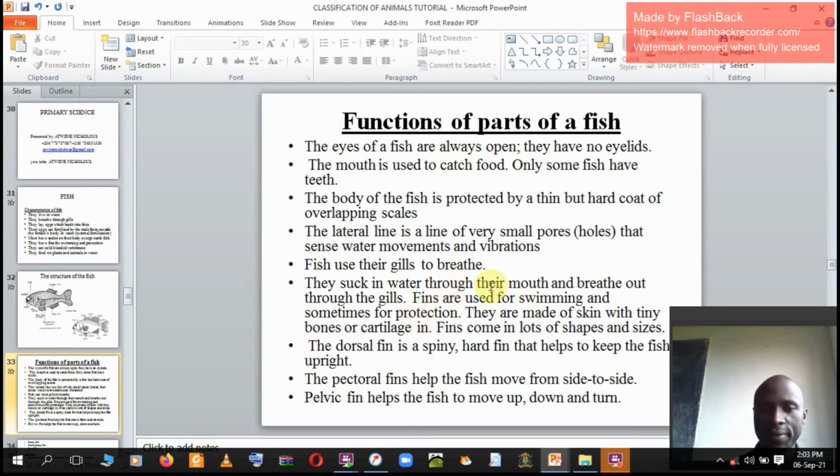Then fins are used for swimming and sometimes for protection. That's the role of fins. They are made of skin and tiny bones of cartilage. Fins come in lots of shapes and sizes. The dorsal fin is a spiny, hard fin that helps to keep fish upright. That's the role of dorsal fin. Pectoral fin helps fish to move from side to side. Then for pelvic, we have seen where pelvic is located. It helps a fish to move up and down.